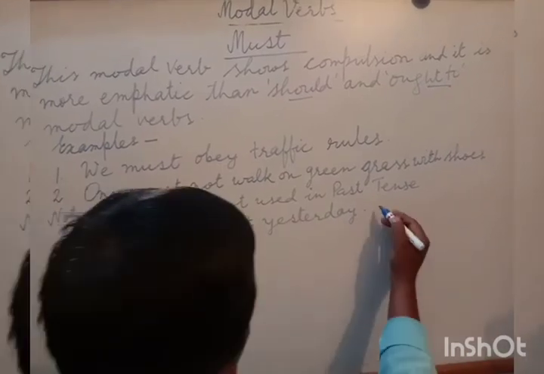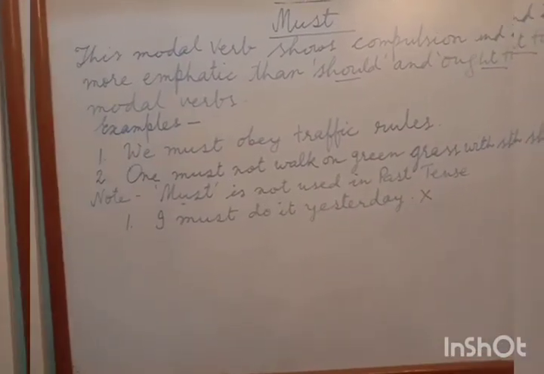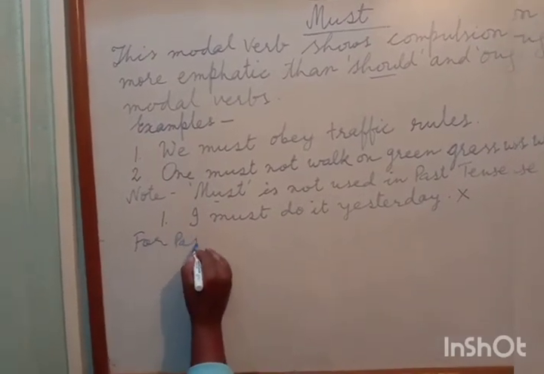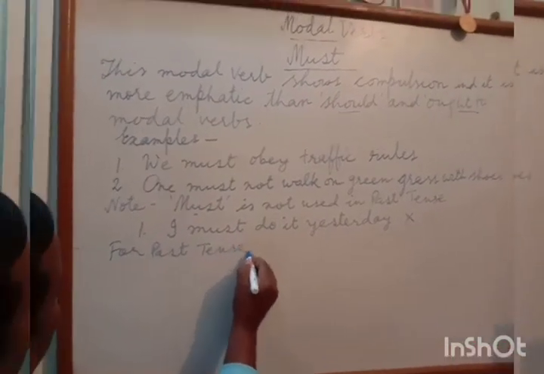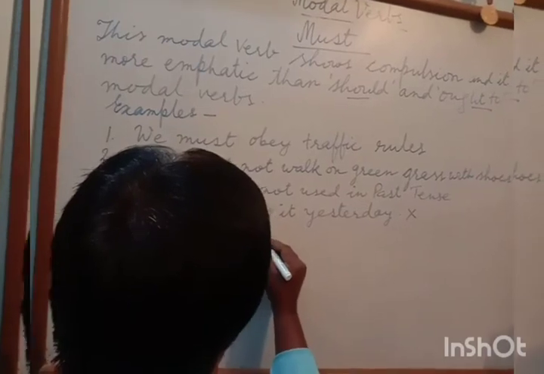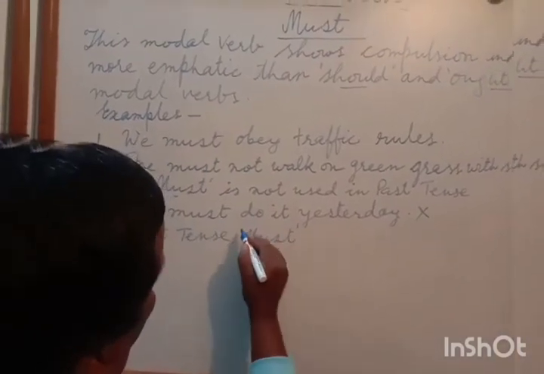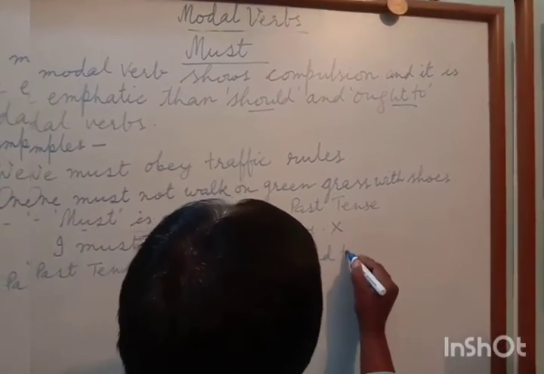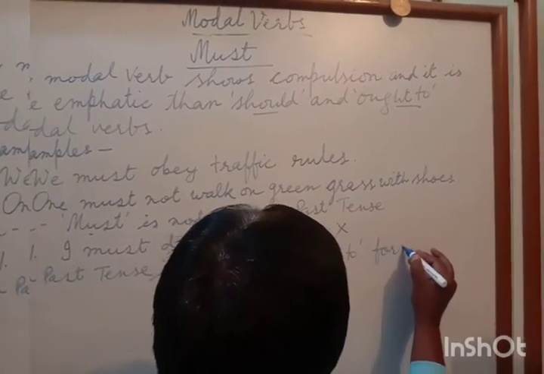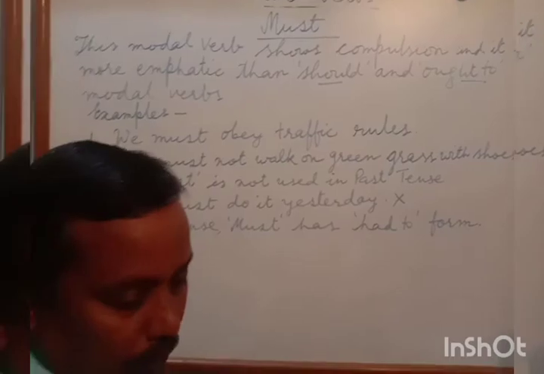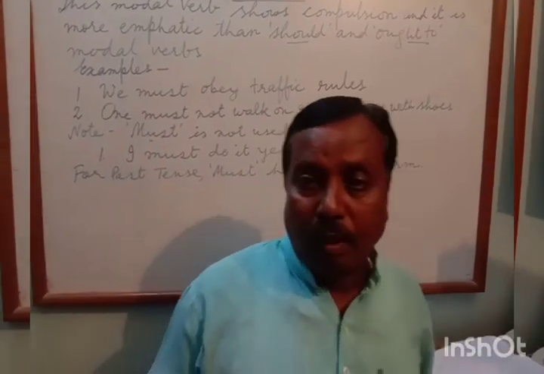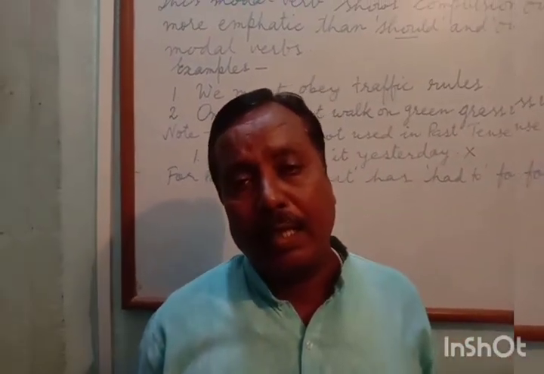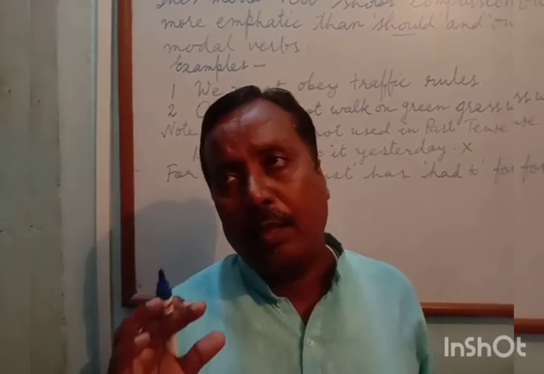It means this sentence is wrong. If we want to use it in past tense, then for must there is the form had to.